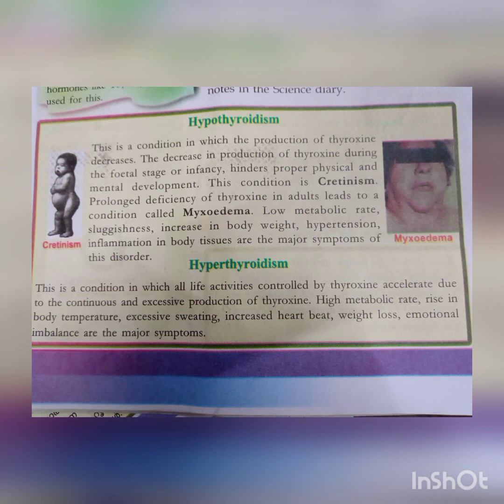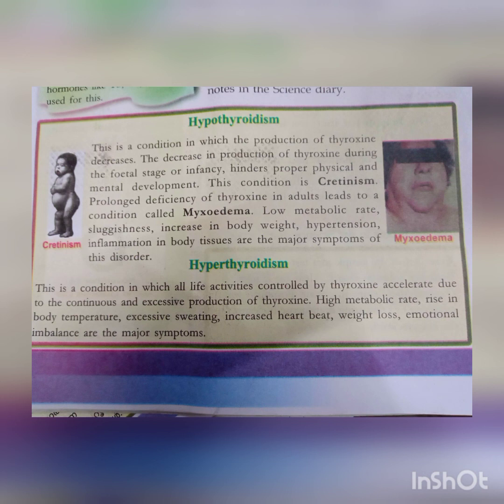Hypothyroidism. Next, hyperthyroidism. Hyperthyroidism is the opposite of hypothyroidism. Look, hyper and hypo. Hypo means production of thyroxine is less. Hyper means production of thyroxine is more. It is the condition in which all life activities controlled by thyroxine are accelerated due to continuous and excessive production of thyroxine.